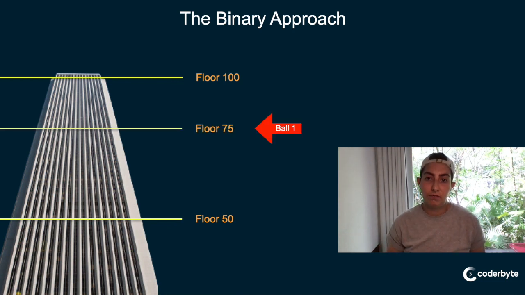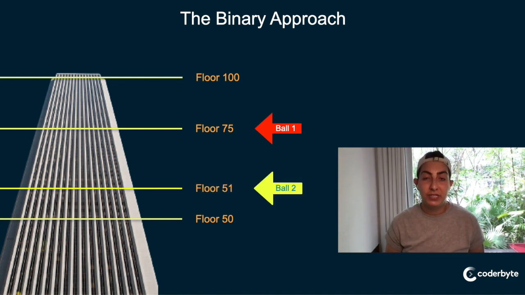We can then go to floor 75, divide in half again, and we drop ball 1 again. In this example, ball 1 breaks, right? That's what that red arrow is indicating. So we drop ball 1 from 75 and it breaks. We now know that our answer is between 50 and 75 as opposed to 75 and 100, right? We can then take our second ball and do the naive approach, right? That's what we just did with the first, pretending that we only had one ball.